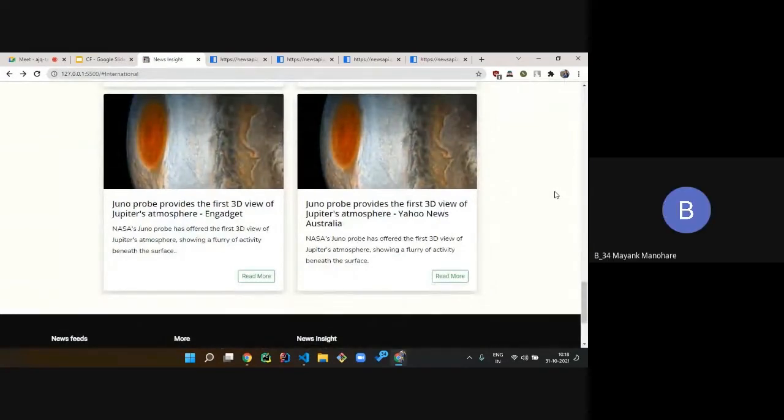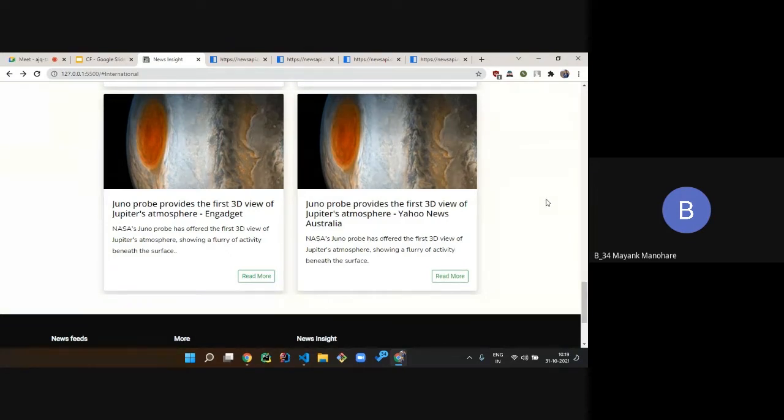Yes, so as you can see in these last two news cards, the news is the same, because in the international section we have used the international news from the US and also from Australia. So the top headlines from both the countries were the same. So we get these two news cards with the same news. It will get updated after an hour.